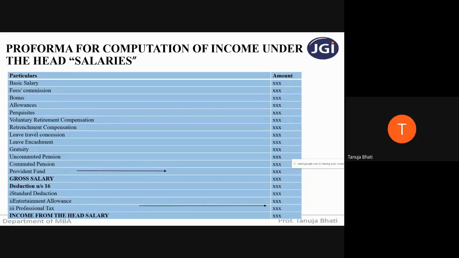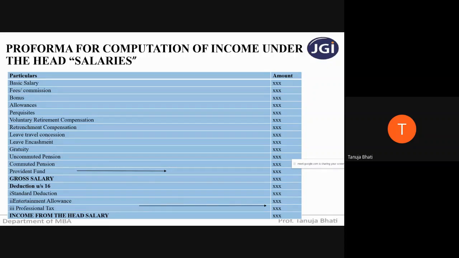So whatever compensation is provided by the company on that particular thing is called retrenchment compensation. And whatever amount is received by the employee as retrenchment compensation will be taxable under the head income from salaries.